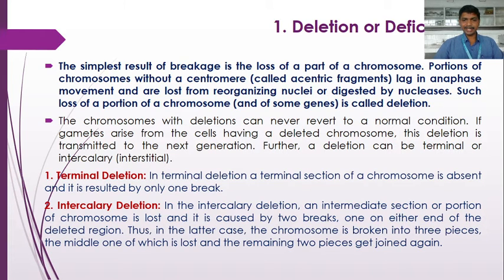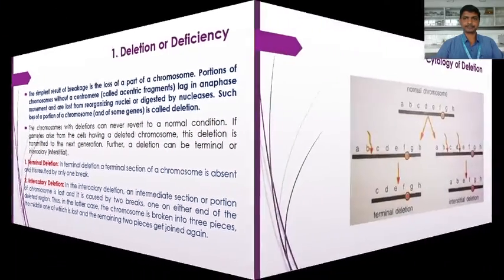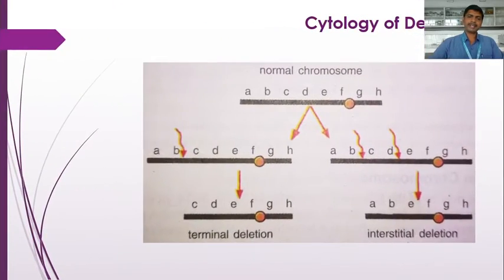So intercalary deletions are those deletions where an intermediate section or portion of the chromosome is lost, which is caused by two breaks. This is called intercalary deletion. There are two types of deletion: terminal deletion and intercalary or interstitial deletion.